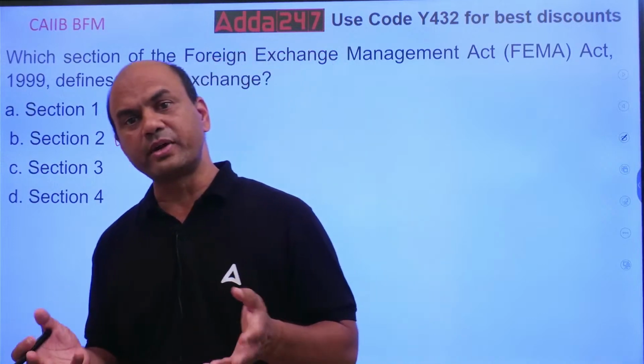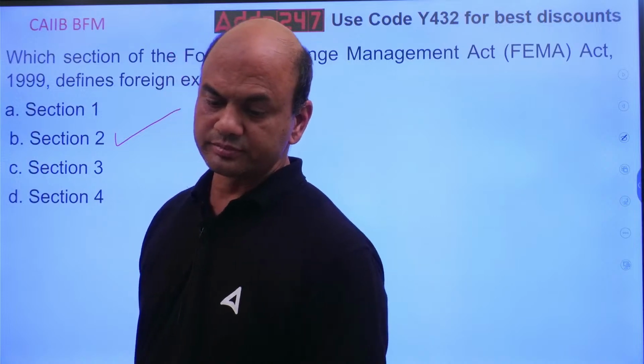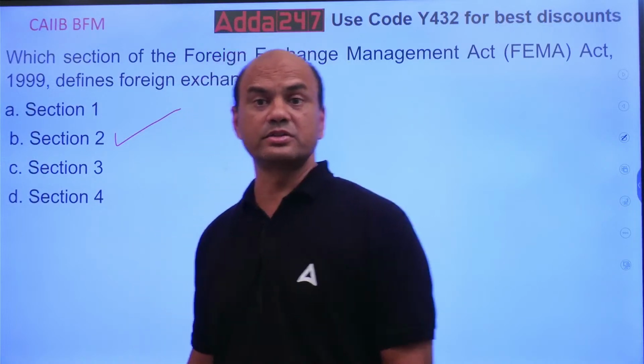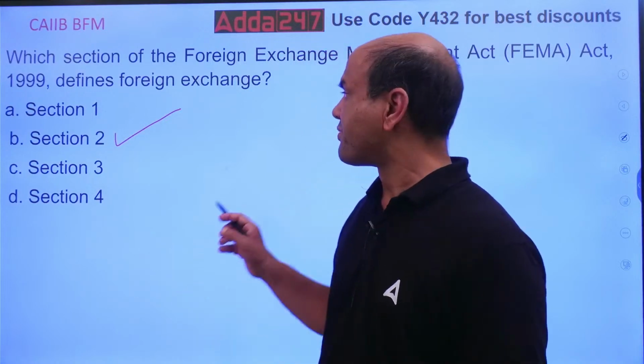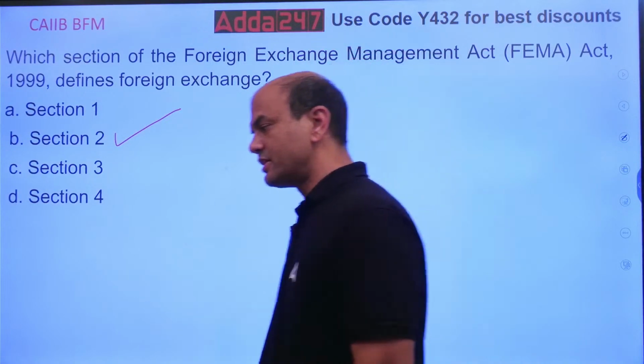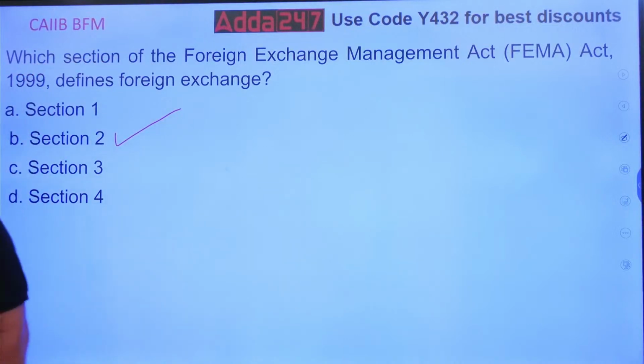Both of them are defined as forex, foreign exchange. It can be a bill of exchange also, which is drawn, so any negotiable instrument. So the answer is section 2. Kindly note this: Section 2 will define foreign exchange. Got it, everyone?